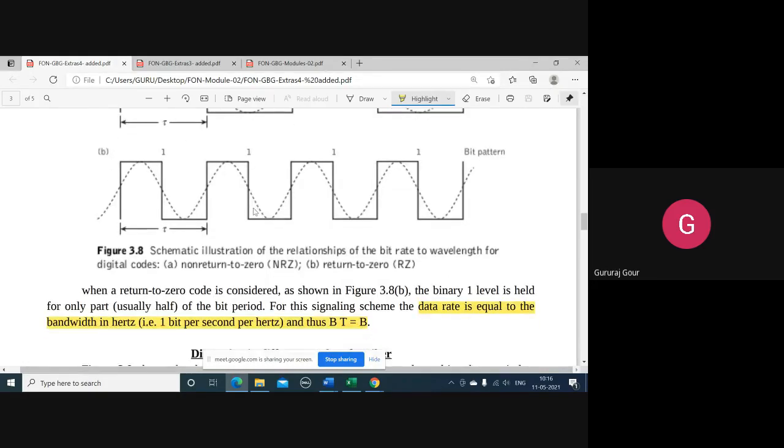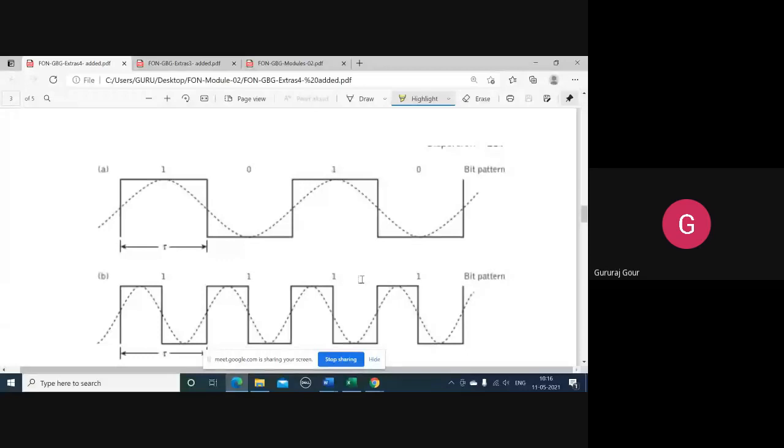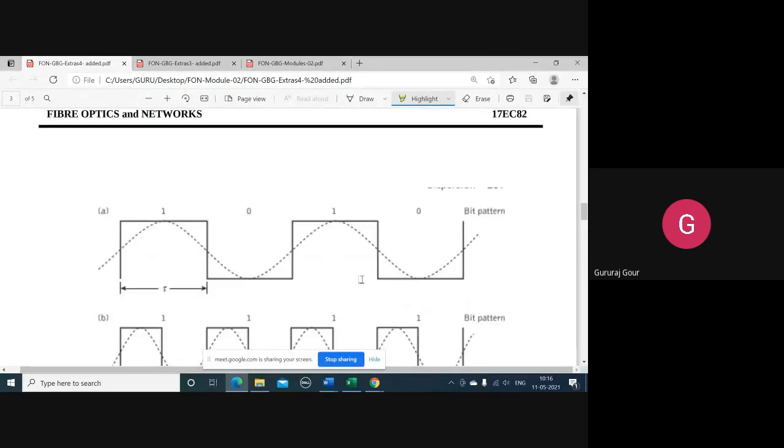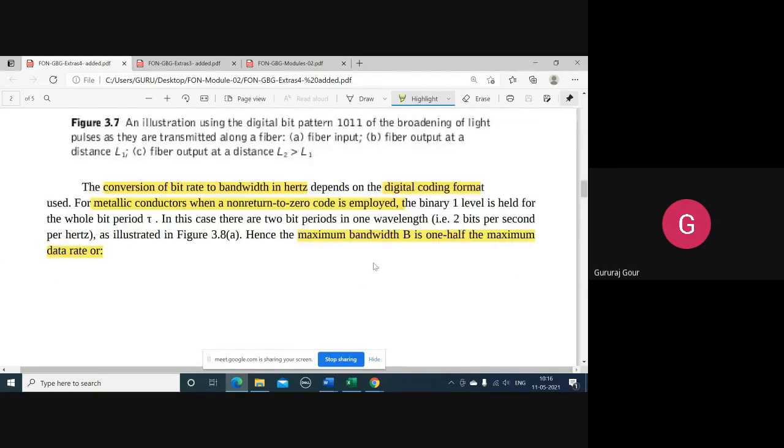In RZ, there is only 1 bit for the whole duration tau, hence bandwidth BT is equal to B, that is 1 bit per second or hertz. Okay, you understand the main difference. We are just taking the example of 2-bit patterns and the coding schemes NRZ and RZ to explain how to convert the bit rate to bandwidth in hertz.